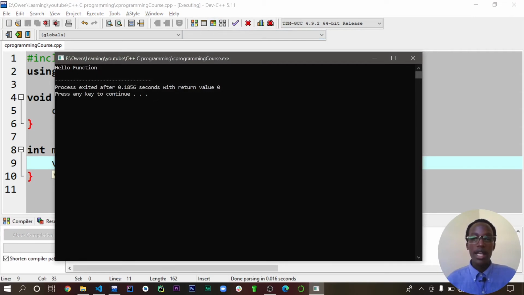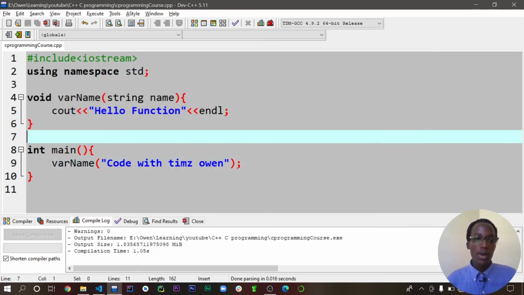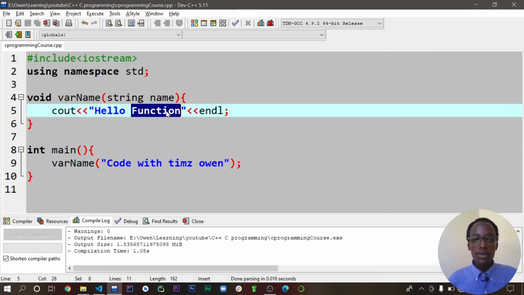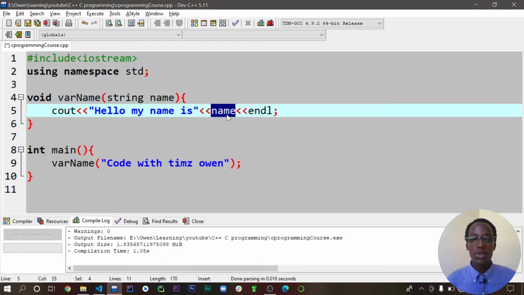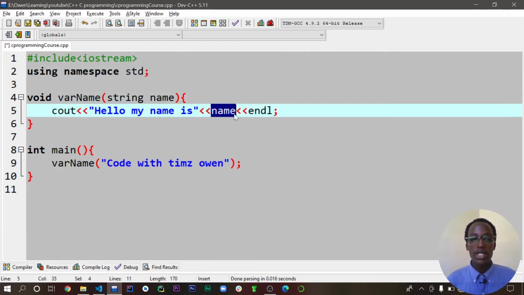So it says hello function. Wow. So this means that we are trying to execute this. So I'm just going to say now that hello function. So let's now concatenate this. So hello, my name is, we're going to now pass in the name here. So for you to actually make sure that this line is executed, you have to concatenate this with the variable name here.